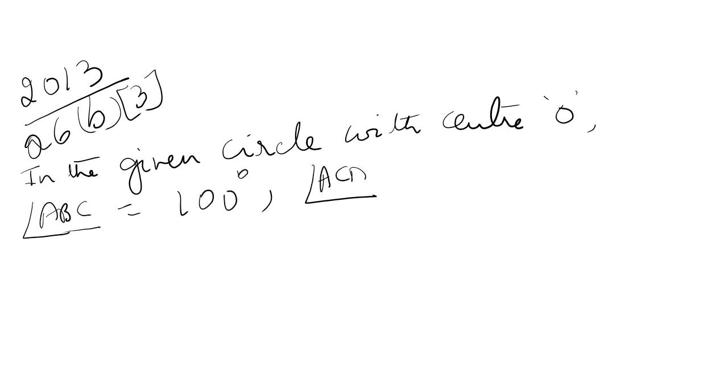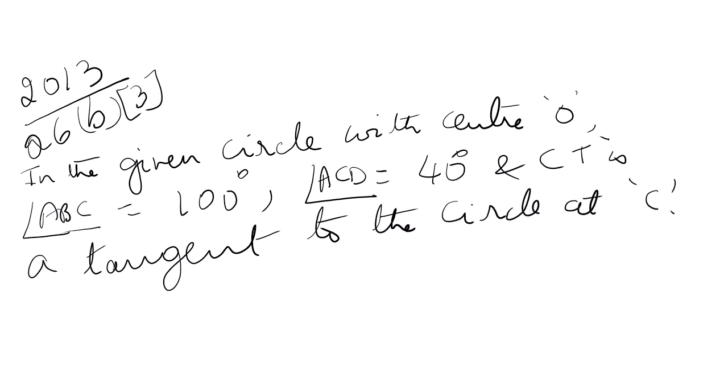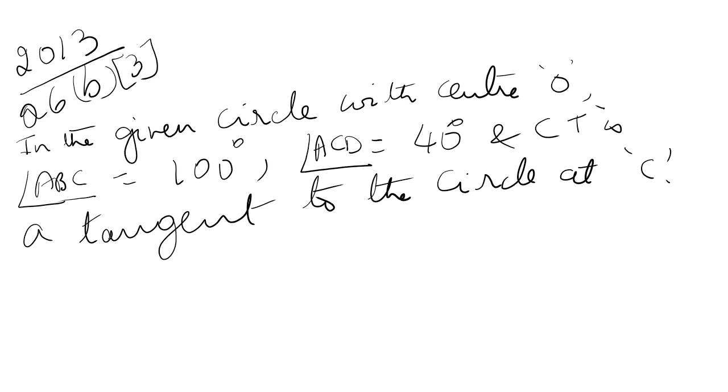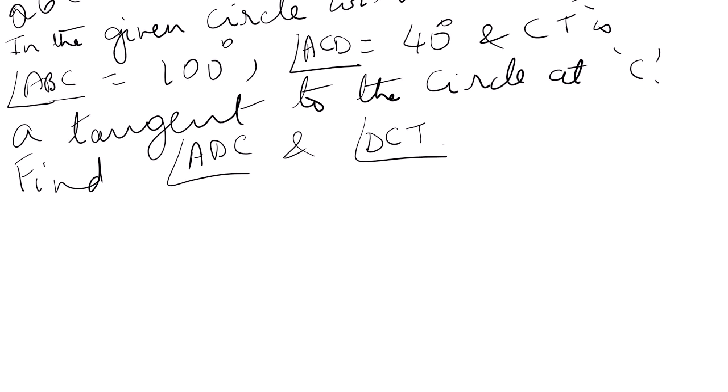Angle ACD is equal to 40 degrees and CT is a tangent to the circle at C. Find angle ADC and angle DCT. Okay, the diagram is like this.